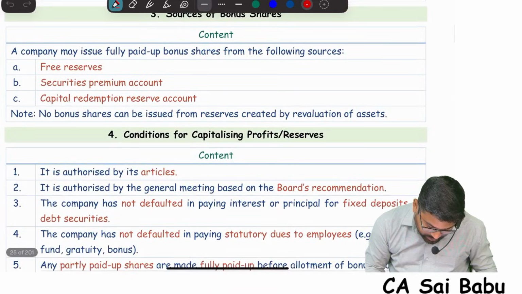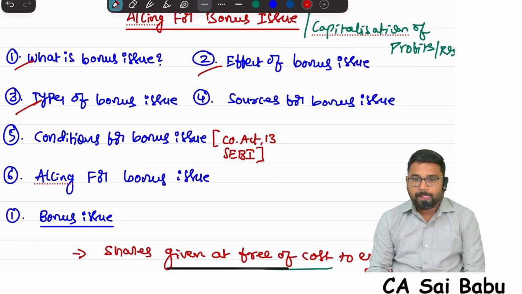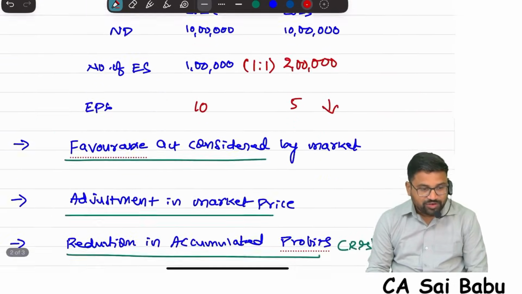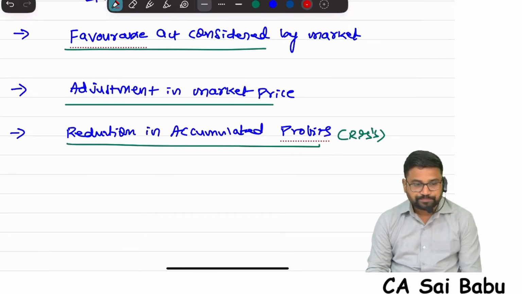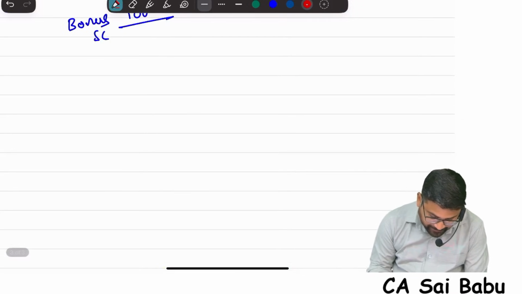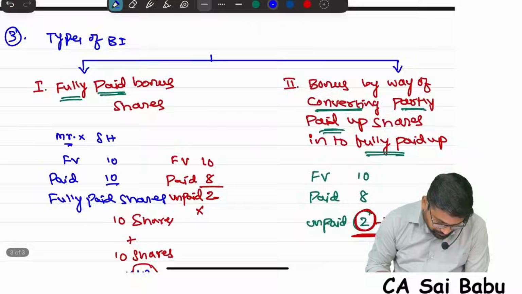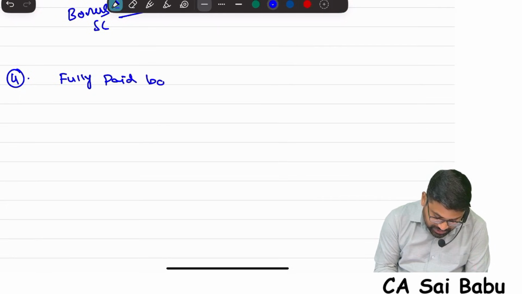Now next, sources of bonus issues are very, very important. Listen to me carefully, because in order to do the accounting, the sources are very, very important, sir. I told you there are two types of bonus, right? Now you see, first, fully paid bonus shares. Suppose company wants to give fully paid bonus shares to the existing shareholders.